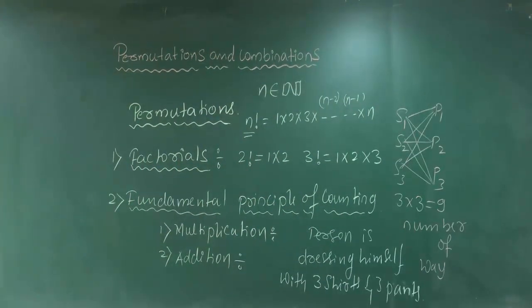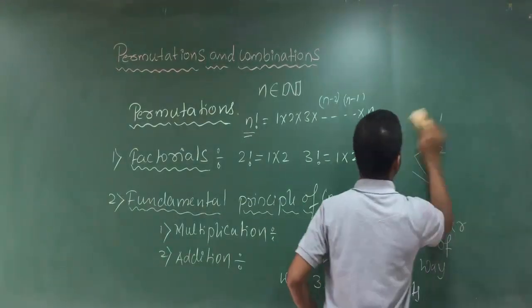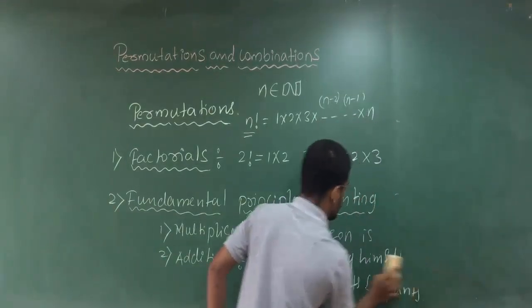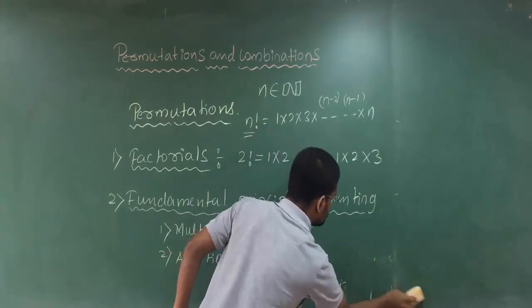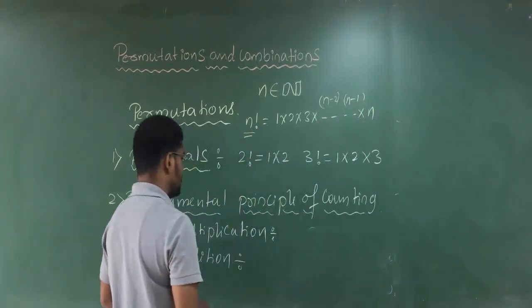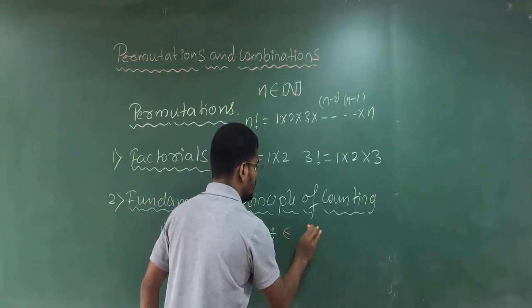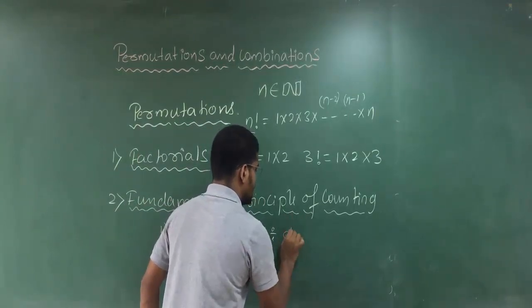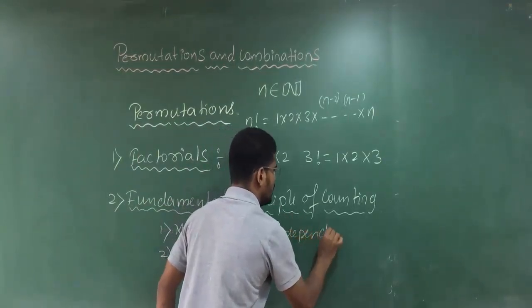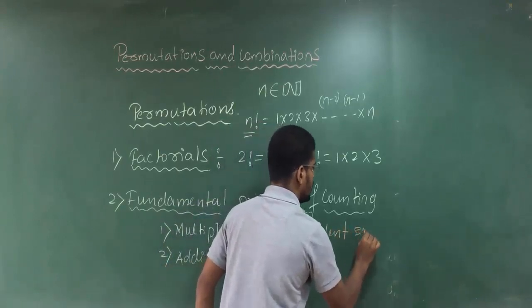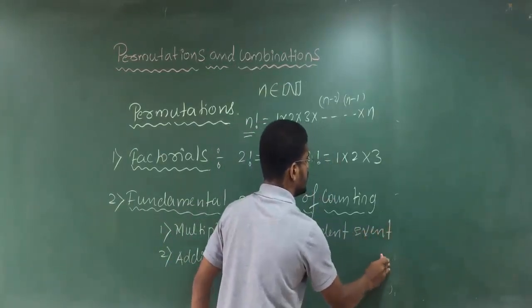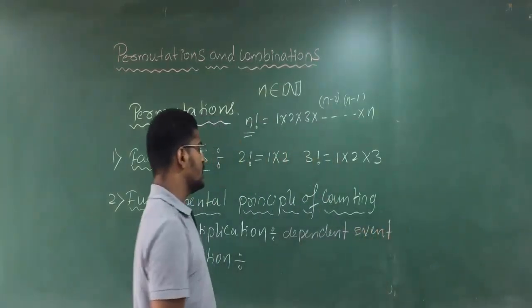Now let us go for the fundamental principle of addition. So for multiplication I will write dependent event. Clear?